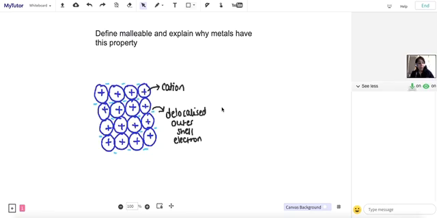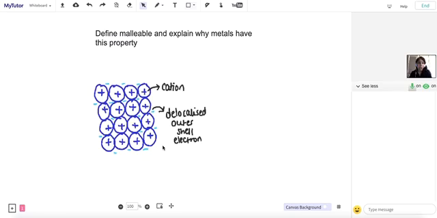So if we have a look at what a giant metallic structure is, I've drawn one on the screen, and we can see that this giant metallic structure is made of these regularly arranged positive ions or cations with this sea of delocalized electrons. And delocalized means that they're free electrons.